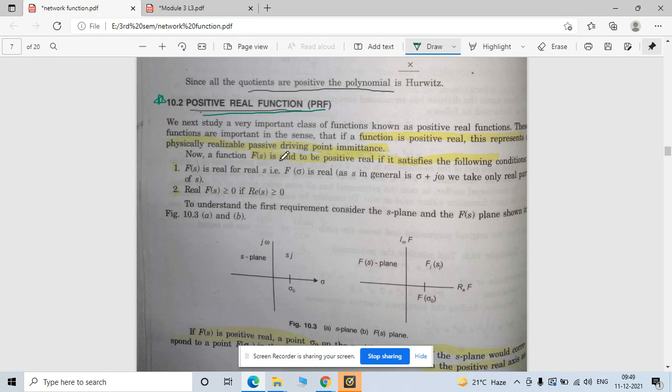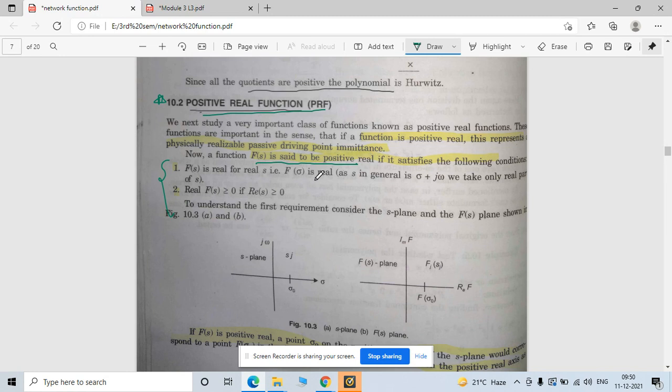So f of s is said to be positive real if it satisfies the following conditions. So this is important, positive real function, right? Later on we will directly discuss this; if any question comes, check whether it follows this positive real function or not. Now f of s is real. Okay, so these are the conditions. These two are the conditions. This is nothing but the same.